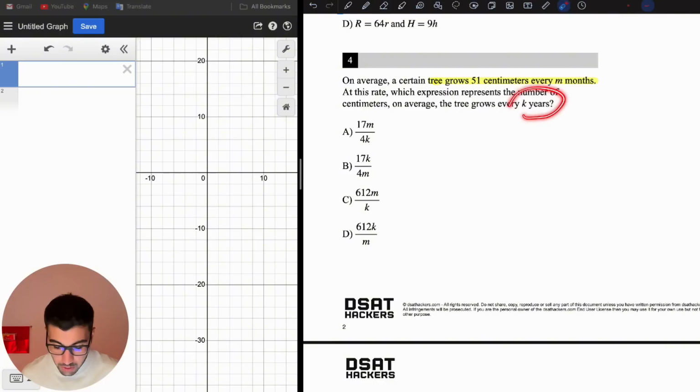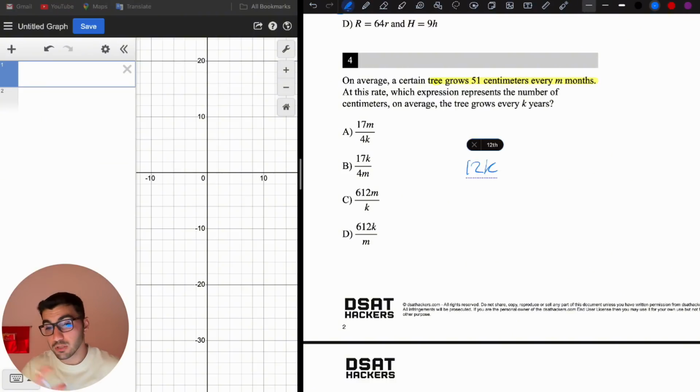M could be 3 months, like 51 centimeters every 3 months, or every 4 months. And we are being asked what will be the amount, in centimeters, that the tree grows every k years. So k years, and 1 year is 12 months. If we are given k years, we multiply that by 12 to convert it into months, right? So we say k times 12, or in other words, 12k. So this is in months.